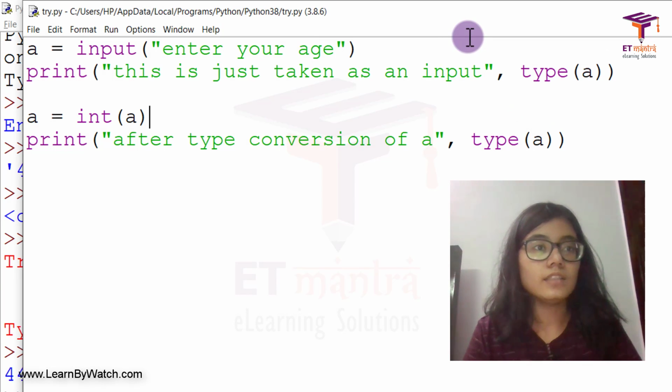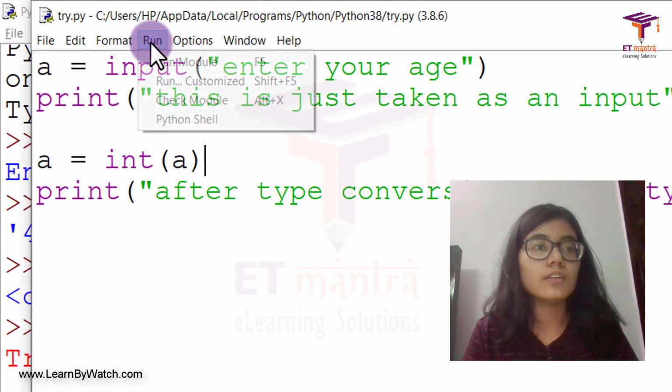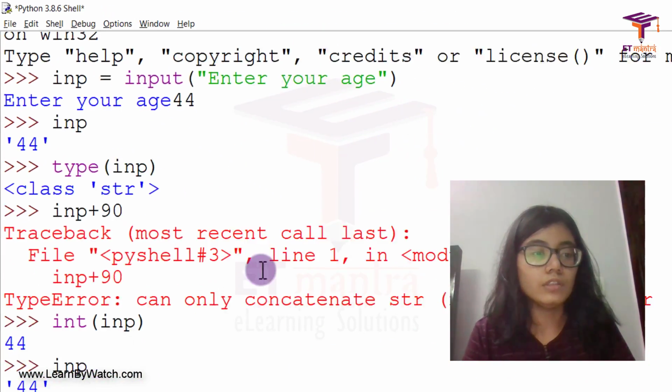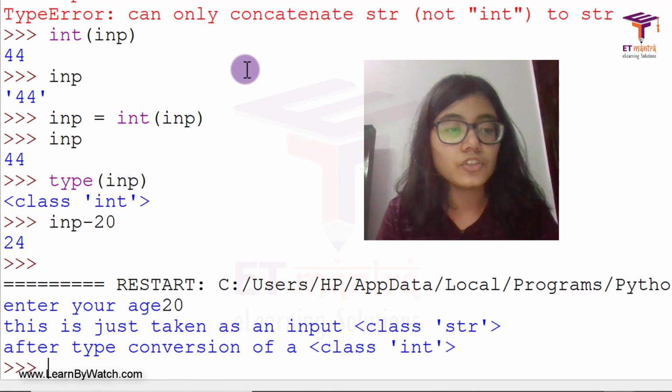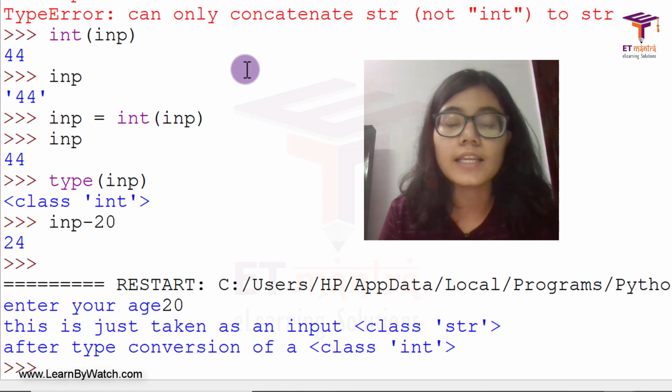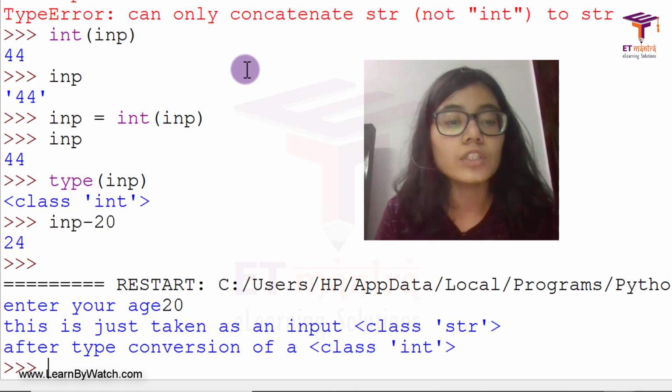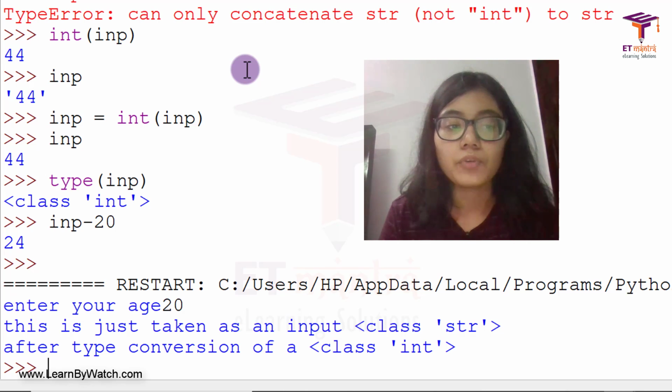Now go to run and click on run module, and it asks me to enter your age. I say 20. This is just telling us that after taking input we got the class as str, that is string. Then after conversion we got the class as int.